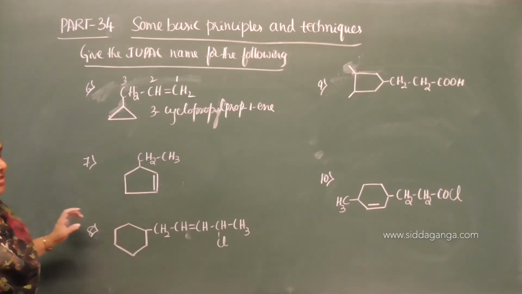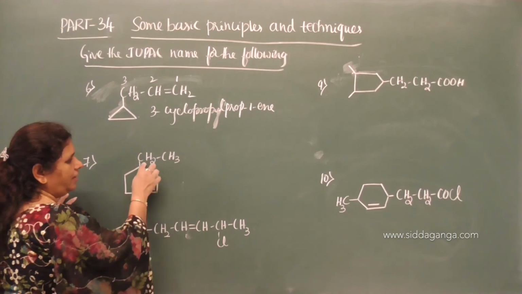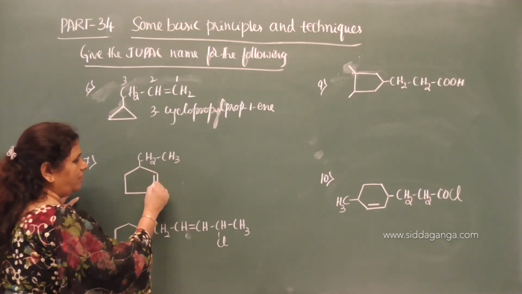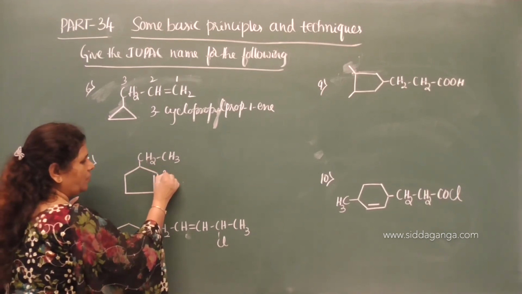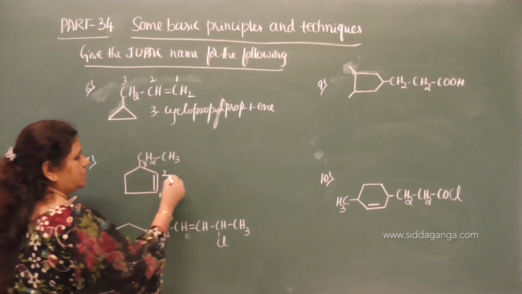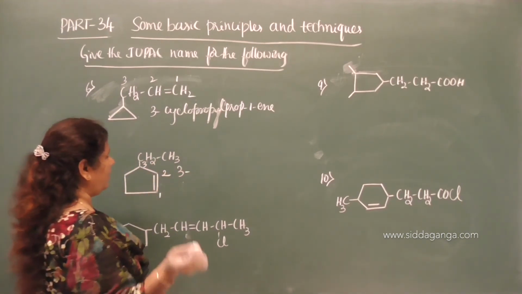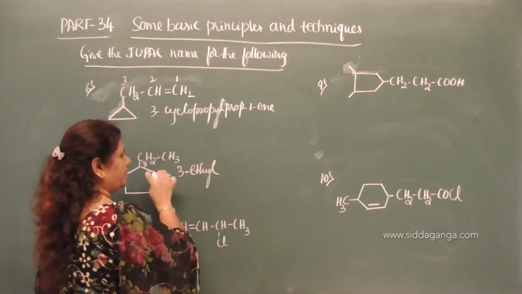And what about this? Double bond is there on the alicyclic ring. There is a side chain. Now you give the preference to double bond rather than the substituent. Start the number from this end. 1, 2, 3. So substituted cyclohexane, cyclopentene. What substituted? Ethyl substituted. This group is ethyl.